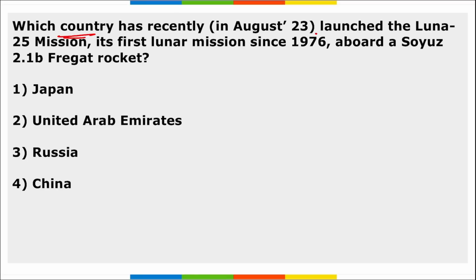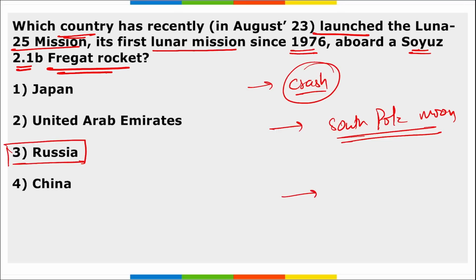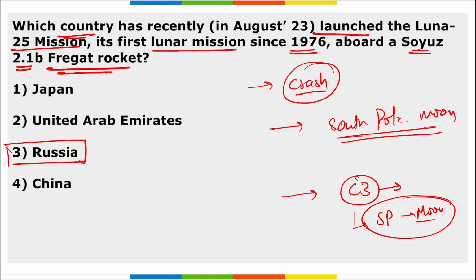Next, which country recently launched the Luna 25 mission, the first lunar mission since 1976, aboard a Soyuz 2.1B frigate rocket, and this has crash landed, correct, and this was aiming to reach the south pole of the moon, but now it has crash landed and this mission is a failure. It is of Russia. Now everyone is eyeing that Chandrayaan 3 will be the first mission to reach the south pole of the moon, because no one has reached there yet, correct, and Chandrayaan 3 is of India. So this Luna 25 mission was of Russia, that is a failed mission now.